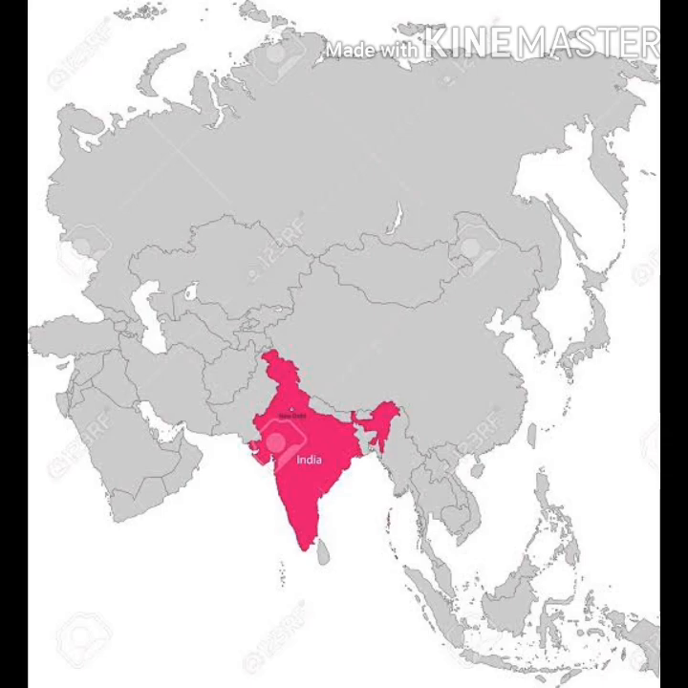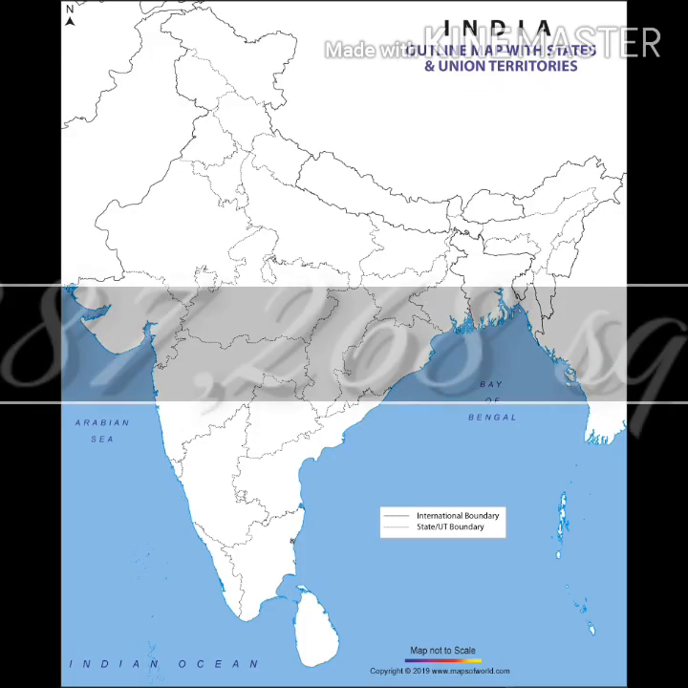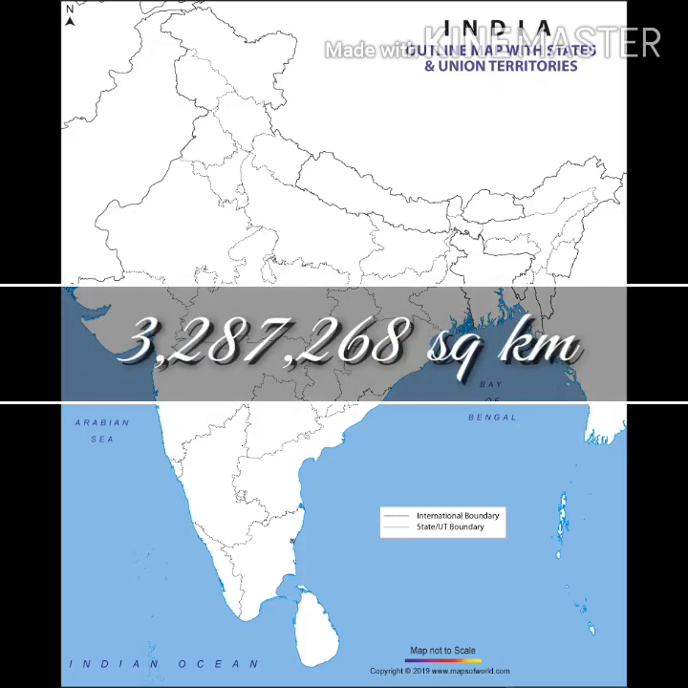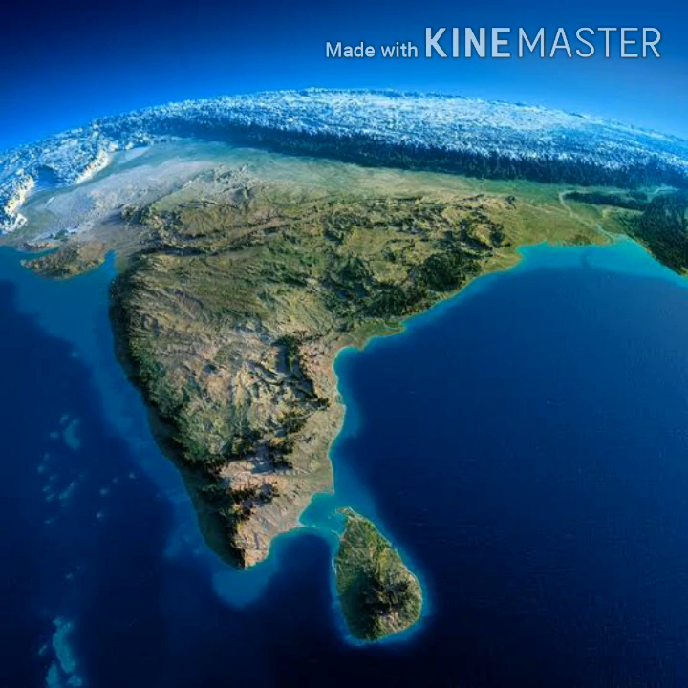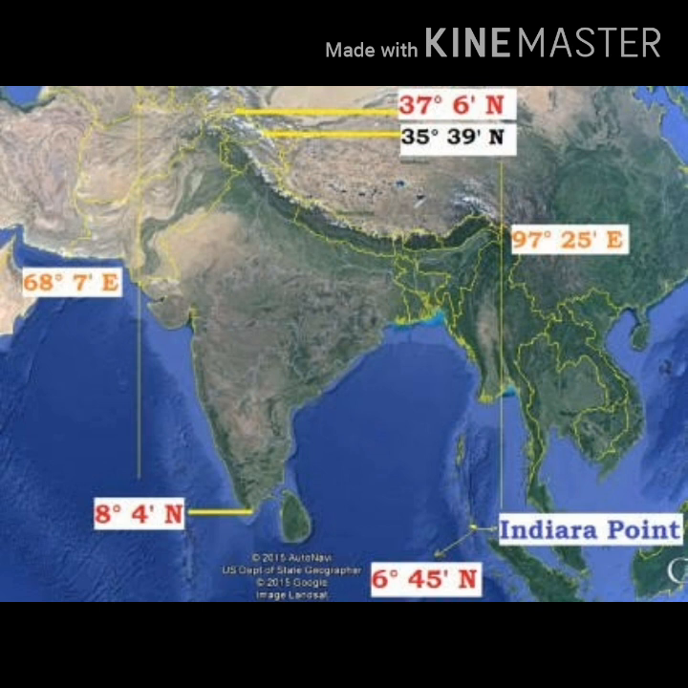India is located in the northern hemisphere and in southern Asia with an area of 3,287,268 square kilometers. India extends from the northernmost part, Siachen Glacier, to the southernmost part, Indira Point, and from the easternmost part, Anjaw district, to the westernmost part, Guhar Moti. India is located between 37 degrees 6 minutes northern latitude and 6 degrees 45 minutes northern latitude, and 68 degrees 7 minutes eastern longitude and 97 degrees 25 minutes eastern longitude.